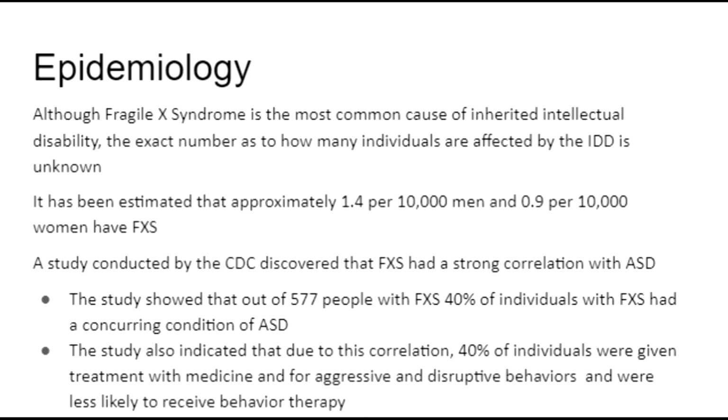Although Fragile X syndrome is the most common cause of inherited intellectual disability, the exact number of individuals affected by the IDD is unknown. It has been estimated that approximately 1.4 per 10,000 men and 0.9 per 10,000 women have FXS. A study conducted by the CDC discovered that FXS had a strong correlation with ASD.